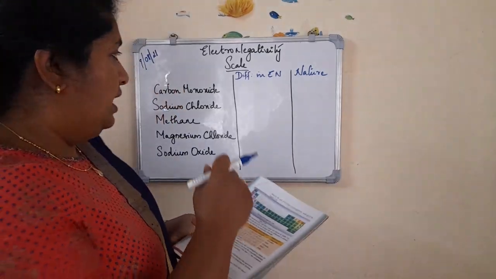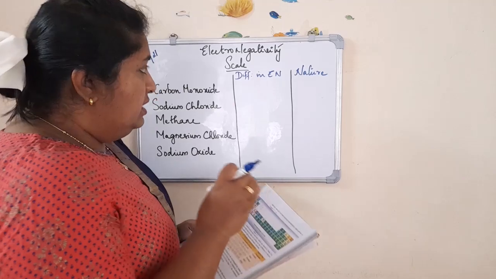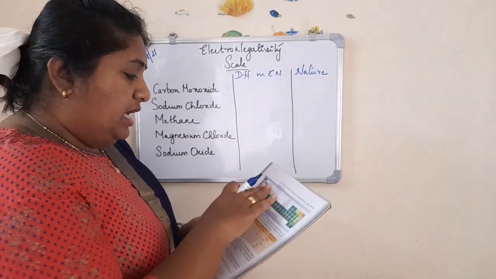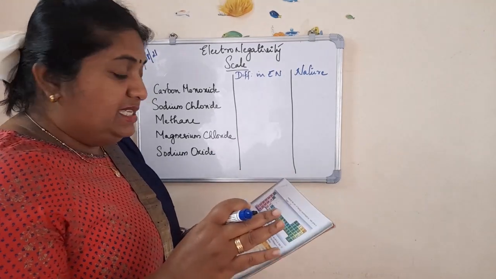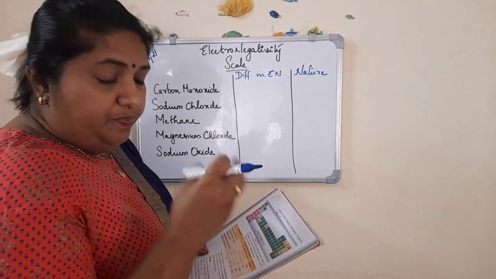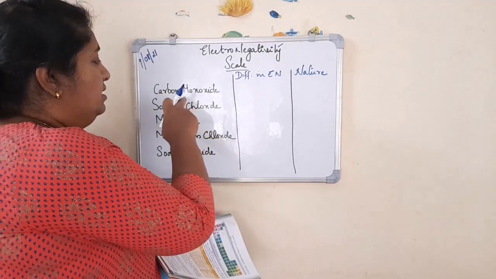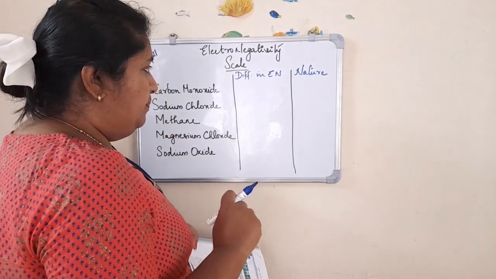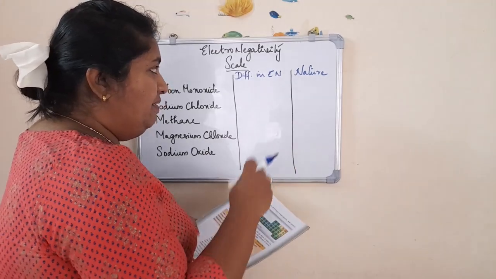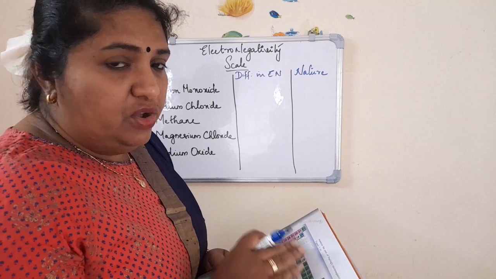So here you can see the names of some compounds. Now we are going to find out the difference in the electronegativity value. From your textbook, figure 2.10, the electronegativity values are given, which were found out by Pauling. So first the compound is carbon monoxide. So carbon and oxygen will be there. We will be finding out the electronegativity value of carbon and oxygen.